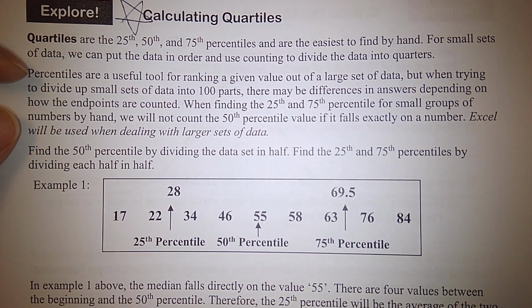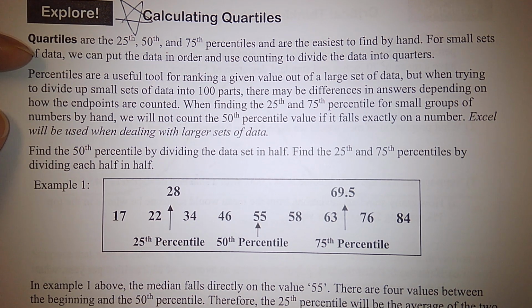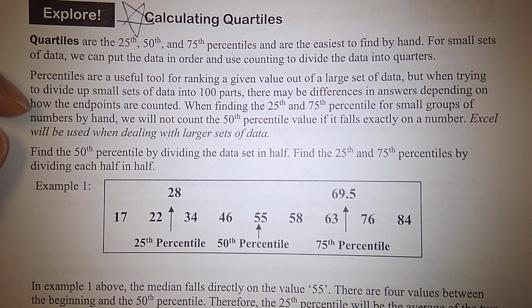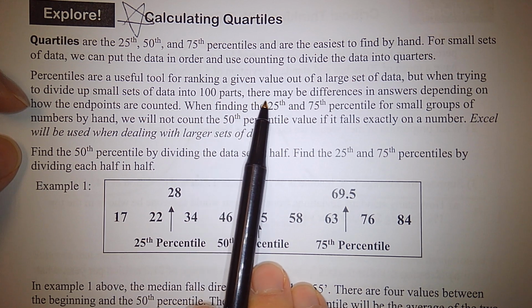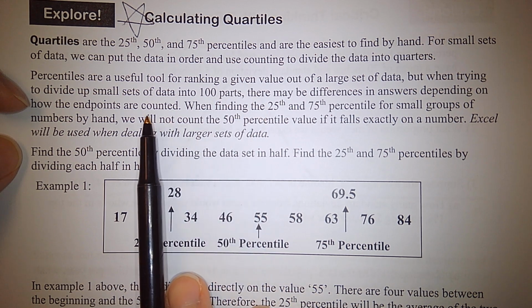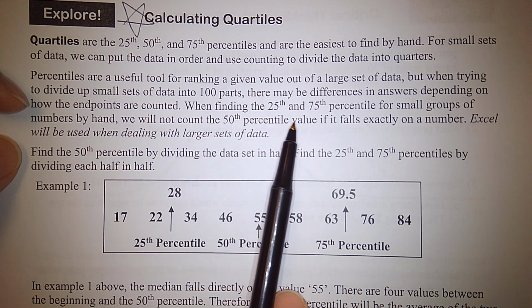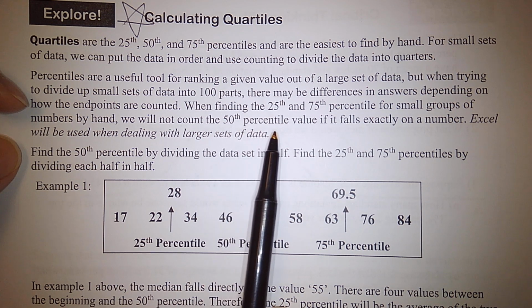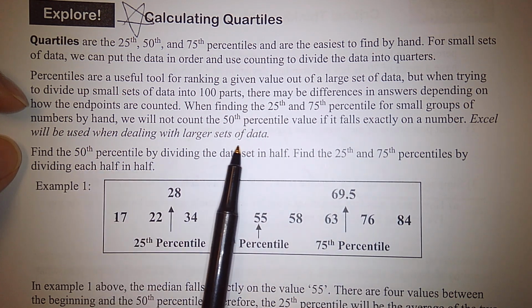For small sets of data, we can put the data in order and use counting to divide the data into quarters. Percentiles are a useful tool for ranking a given value out of a large set of data. But when trying to divide up small sets of data into 100 parts, there may be differences in answers depending on how the endpoints are counted. When finding the 25th and 75th percentiles for small groups of numbers by hand, we will not count the 50th percentile value if it falls exactly on a number. Excel will be used when dealing with larger sets of data.